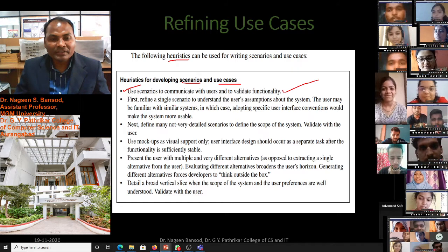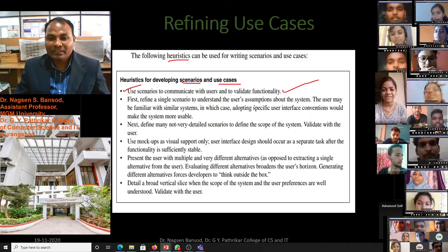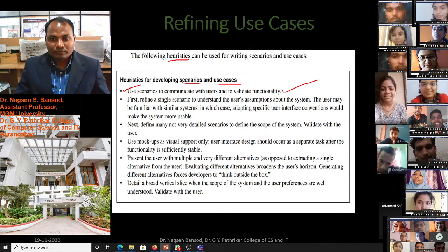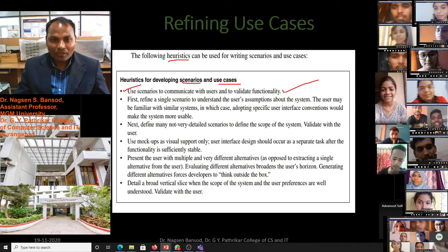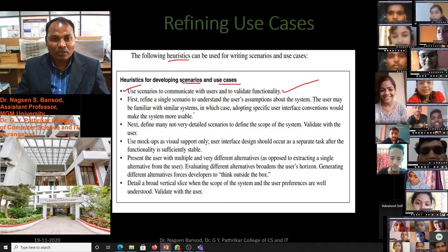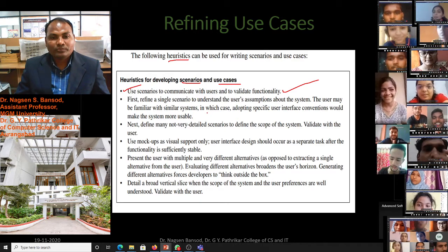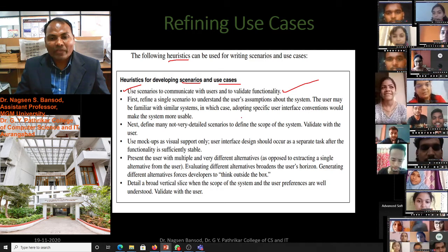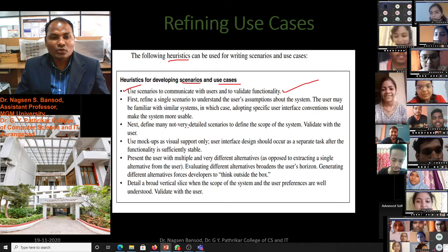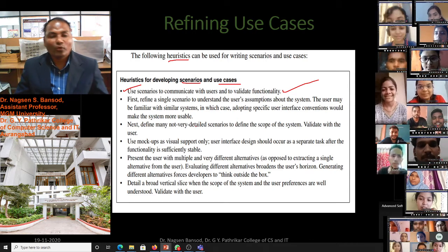First, refine a single scenario to understand the user's assumptions about the system. The user may be familiar with the system, in which case adopting specific user interface conventions would make the system more usable.